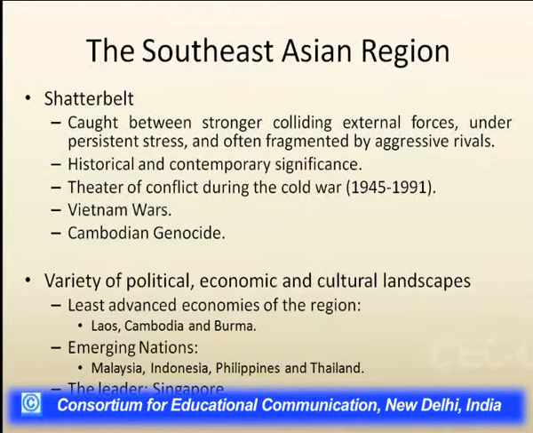If we see it in terms of a shatter belt, this Southeast Asian region has been caught between two different colliding external forces, under persistent stress, and is often fragmented by aggressive rivals. There is a historical and contemporary significance of the Southeast Asian region. This region was a theater of conflict during the Cold War, from 1945 to 1991, because different wars took place here, like the Vietnam War and the Cambodian genocide.